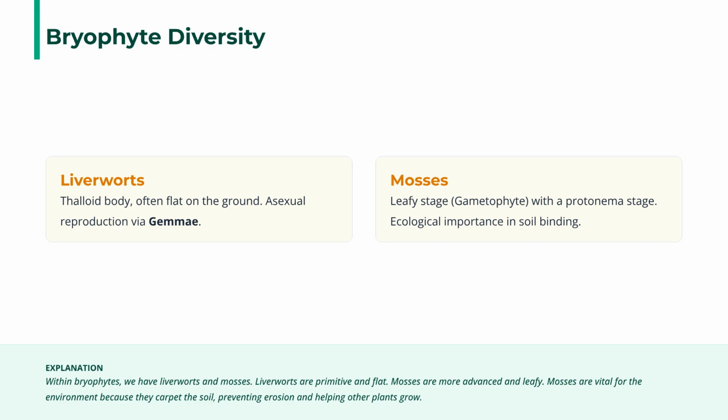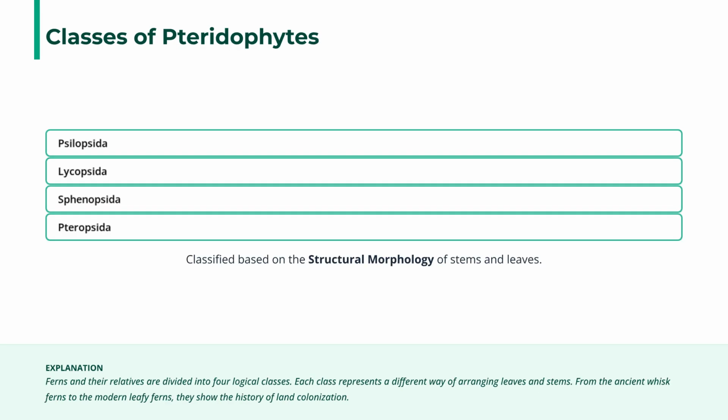Bryophyte diversity includes liverworts, which are primitive and flat, reproducing asexually via gemmae. More advanced mosses have a leafy stage and are ecologically important for preventing soil erosion. Pteridophytes are classified based on the structural morphology of their stems and leaves. These four logical classes showcase the history of land colonization, from ancient whisk ferns to modern leafy ferns.